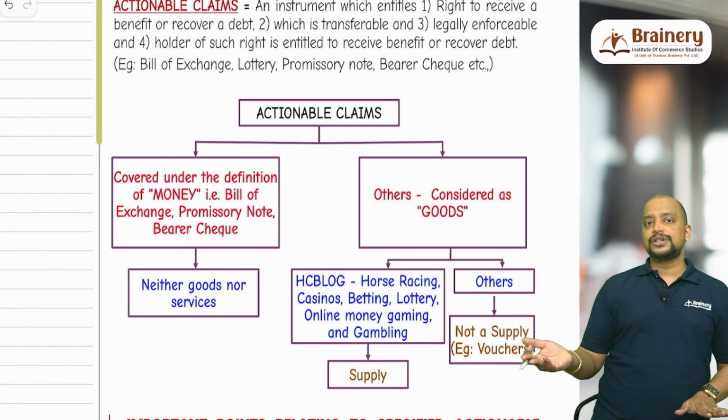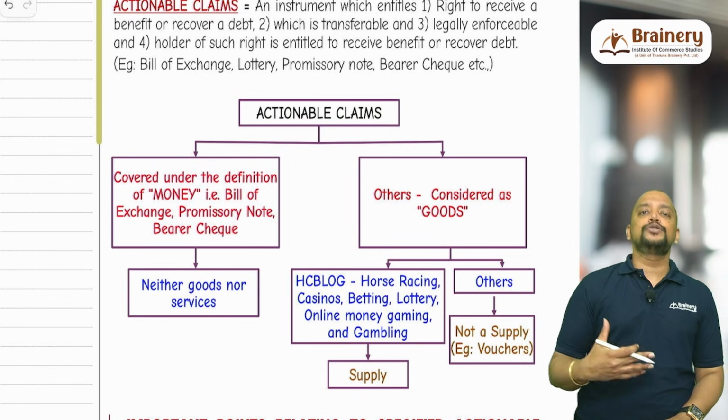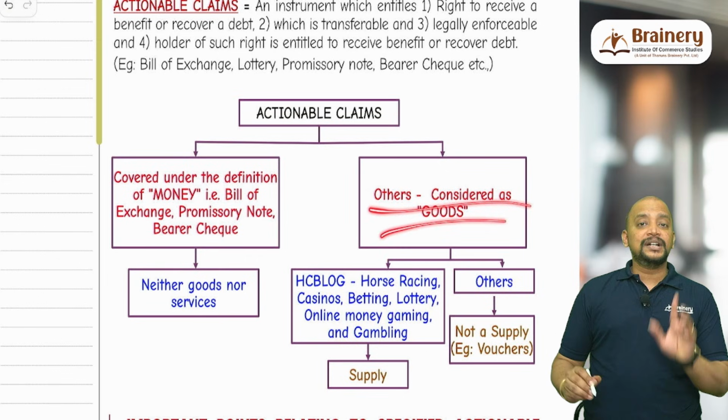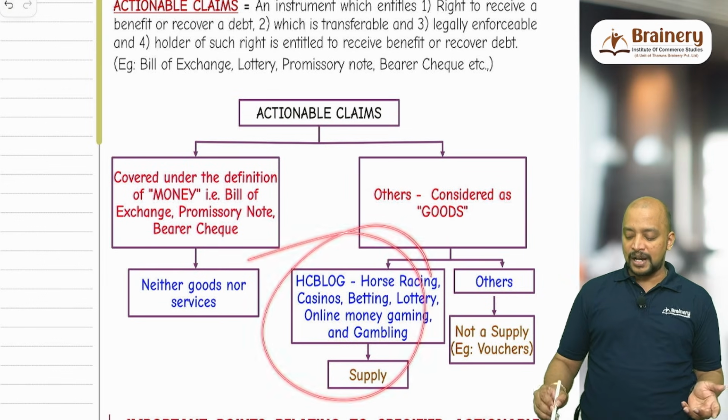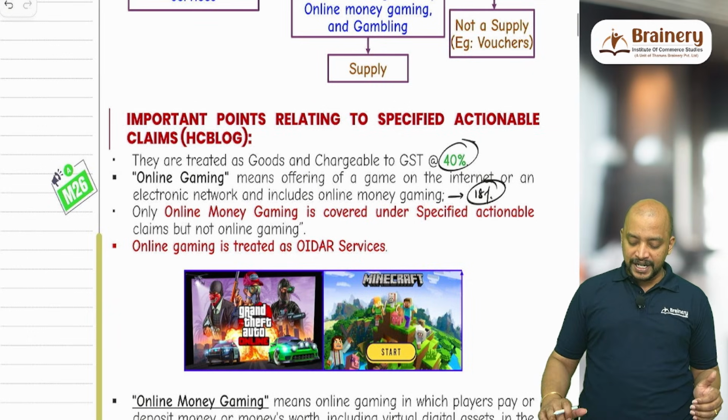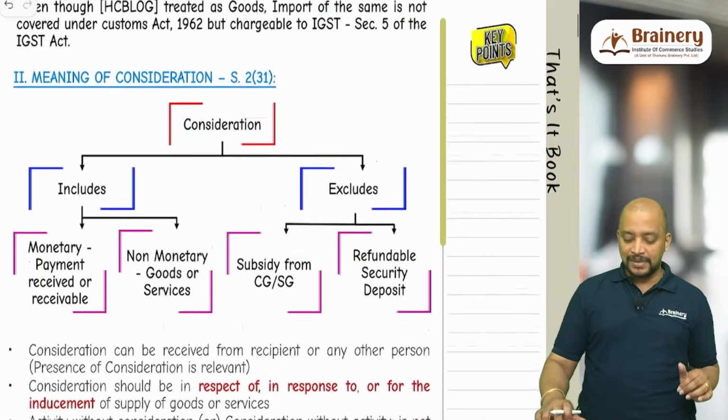Whereas other vouchers are there, normal gift vouchers, which they give in order to increase customer loyalty, that will be coming under others, but it is not covered under specified actionable claims. Therefore, it is not a supply. That is with respect to this. Then this already we discussed about online gaming, online money gaming.